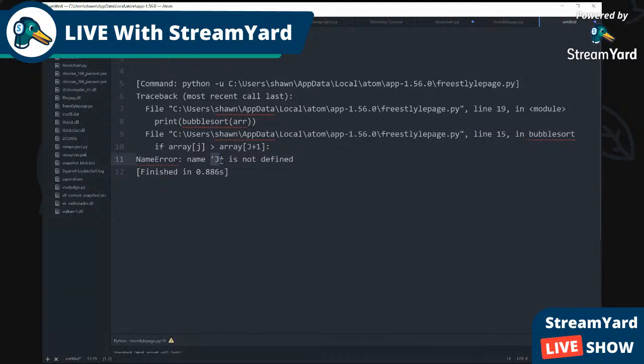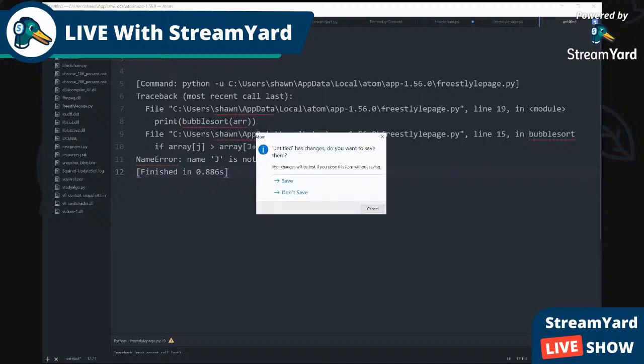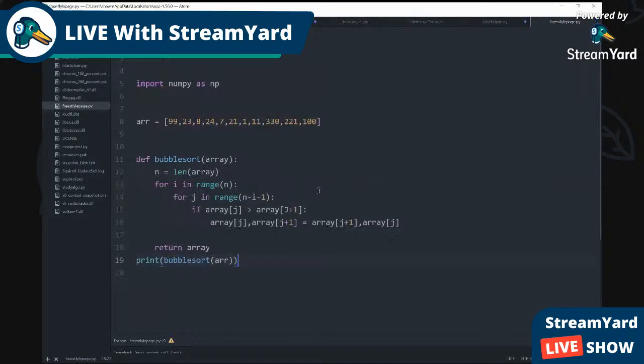That's why when you're coding, when you do something wrong, it lets you know what you're doing wrong. And the thing that's wrong is that J is not defined because we've been using a lowercase j, and right here is an uppercase J. They're real meticulous with code, so that's the problem right there. So what I do, I go back and I correct it.